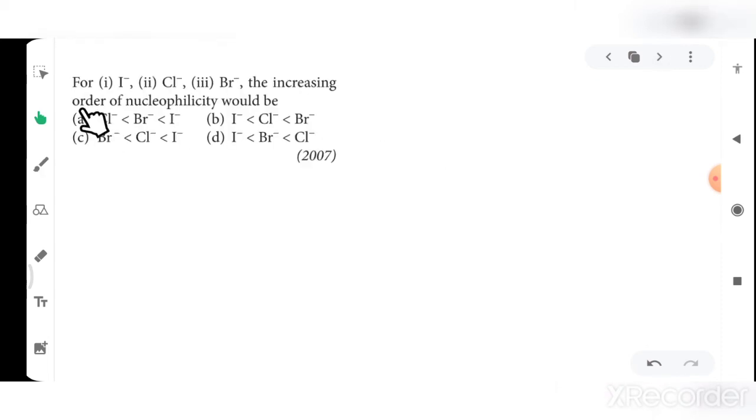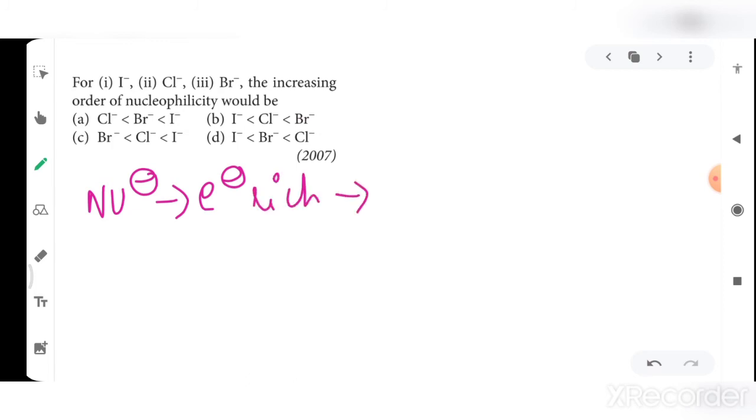The next question: for I minus, Cl minus, Br minus, the increasing order of nucleophilicity would be. So they have given 3 ions here. They have asked you the increasing order of nucleophilicity. So what are nucleophiles? Nucleophiles are electron rich species and they can donate electrons. They act as electron donors. So they have asked you about the order of nucleophilicity. So which one will act as a better electron donor? Okay, so we need to find it out.